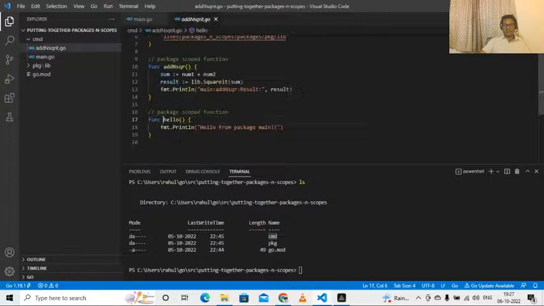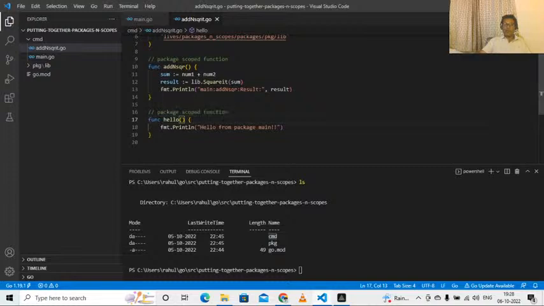Now, if you observe this function hello, it has package scope. Why? Because the declaration of the name hello is not within any block. A block starts here and ends here. We have declared the function name outside the block. That's why it automatically gets package scope.